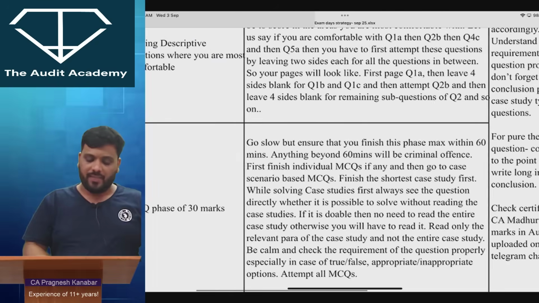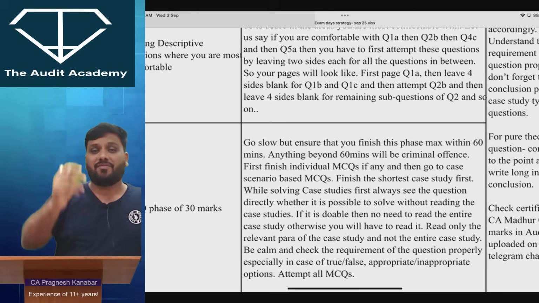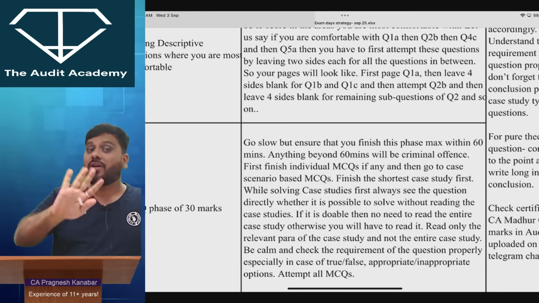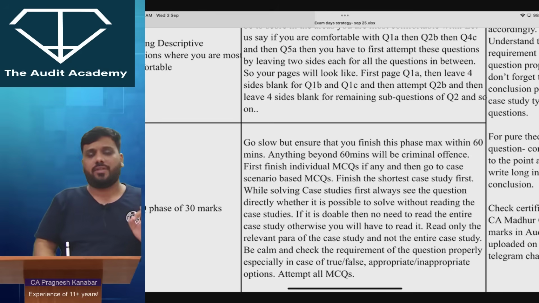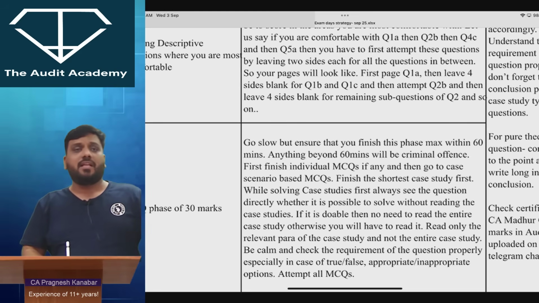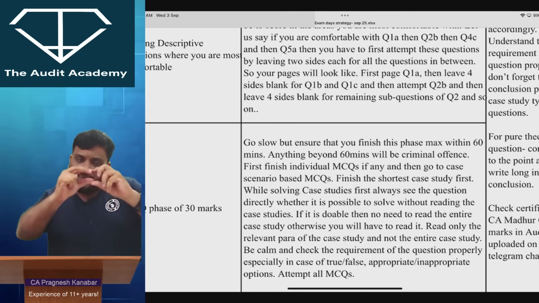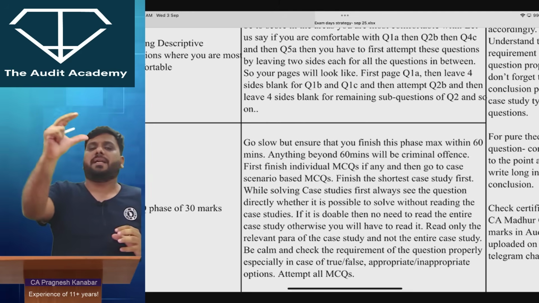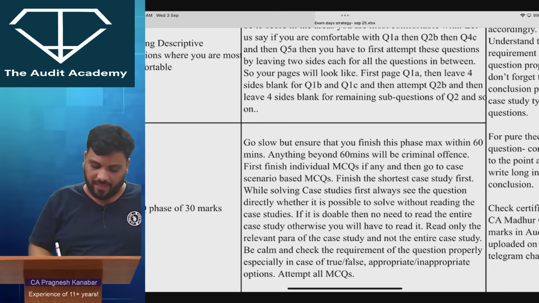Now, when you are attempting case study based MCQs, I request that if there are individual MCQs which are not case study based, first finish them, then see which case study is the shortest. Try to attempt that particular case study. Even in the longer case studies, first have a look at the questions, don't read the case first. From the questions you will come to know which paragraph of the case study is very important, so you will focus on that particular paragraph.